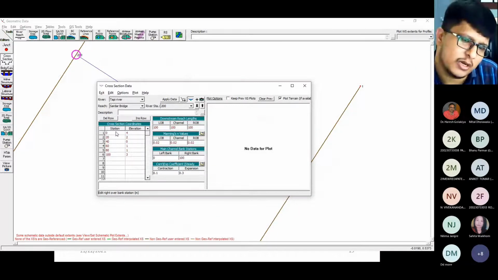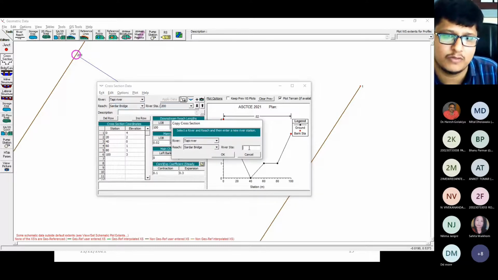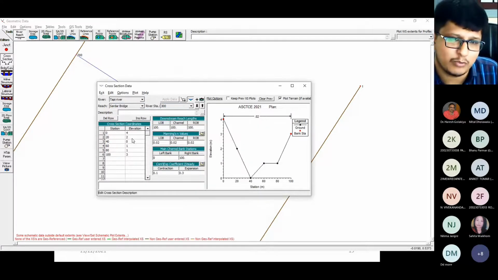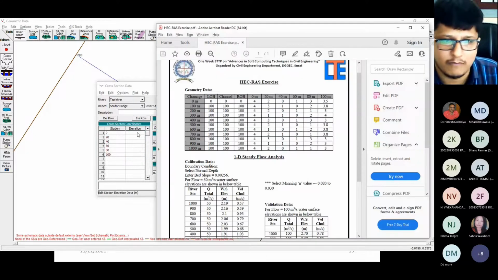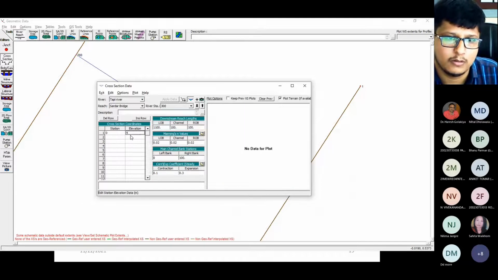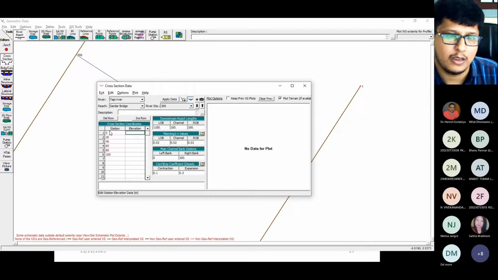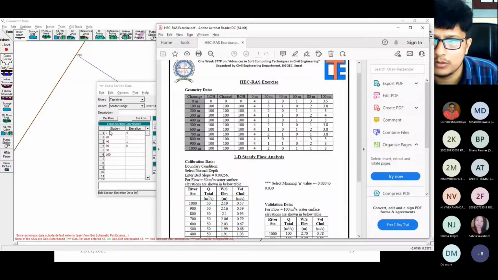See, if your station readings are the same, then you can copy this also. See, it is written copy current cross section. It will ask you the number also, river station 300, but you need to change this value only. Okay, I will change it to number 300. Stations 0, 20, 40, 60, 80 and 100, right? And the elevations are 4, 1, 1, 1, 0.